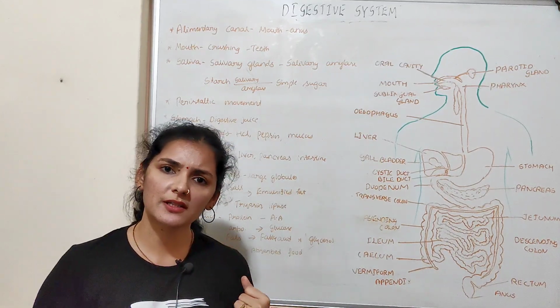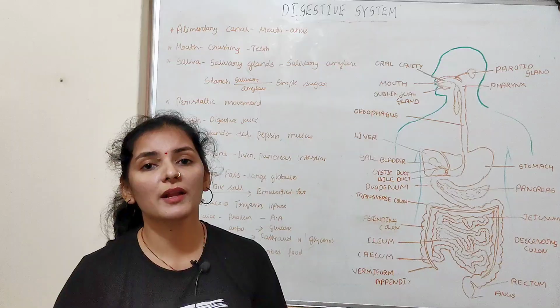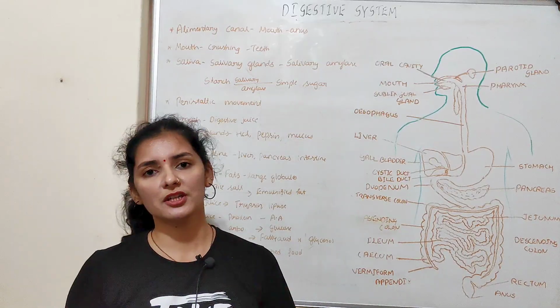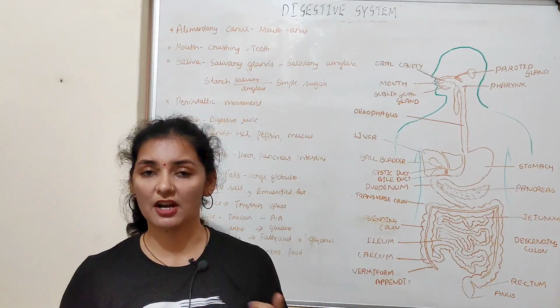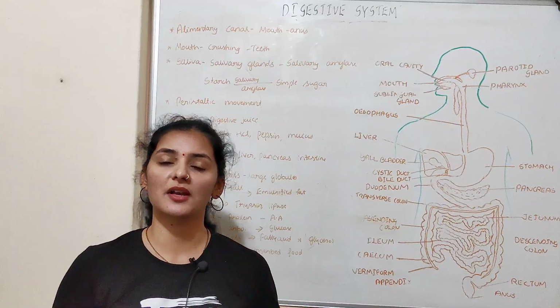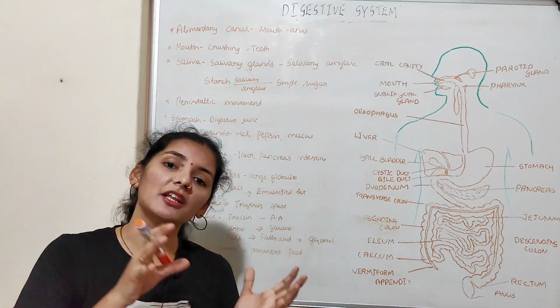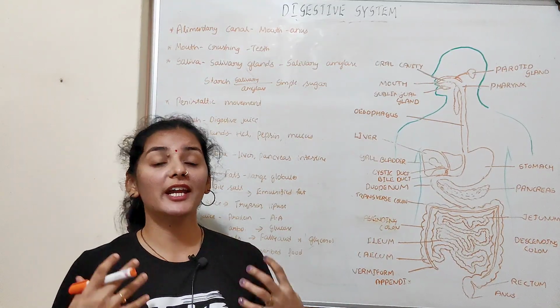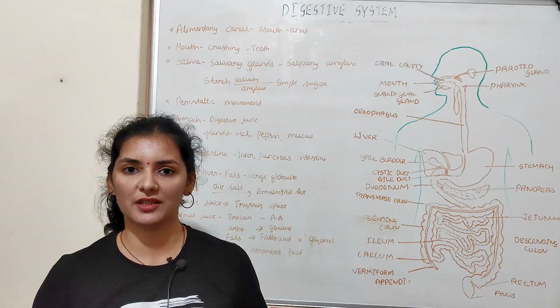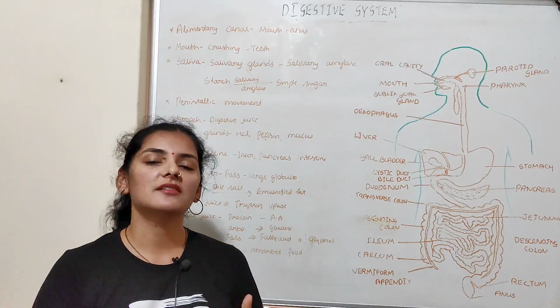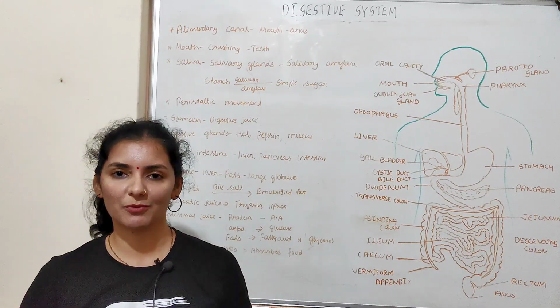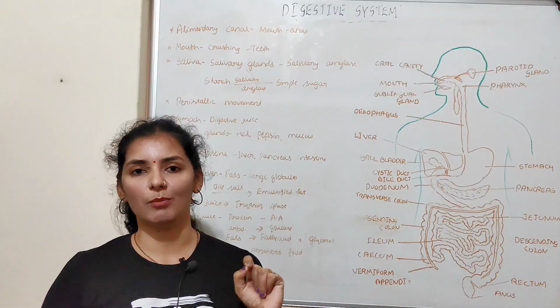As I already told, the different varieties of food that we eat also have different nutritional value. What do you mean by nutrients? Nutrients are things like complex carbohydrates, proteins, vitamins, minerals, fats, etc. But these nutrients are present in a complex form, so our body cannot absorb them. These complex nutrients need to be broken down into a simpler form, and that is done with the help of enzymes.